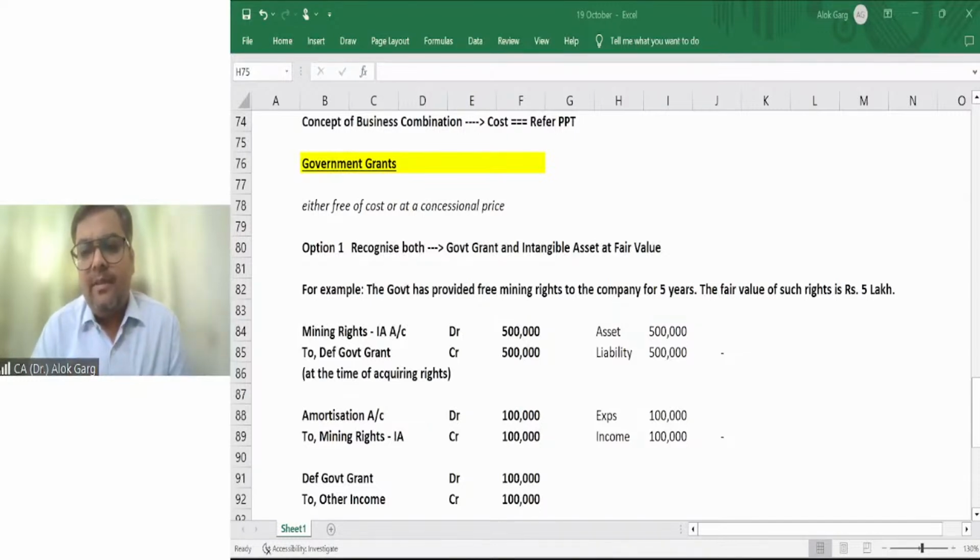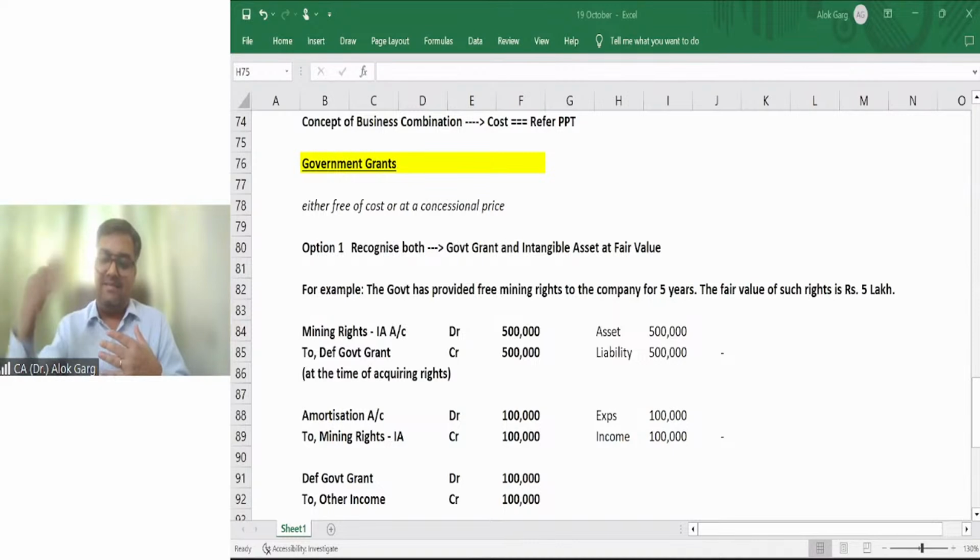Sir, in case we know both fair values, but the fair value of the incoming asset is more reliable than the fair value of the outgoing asset, the fair value of the asset acquired is more reliable than the fair value of the exiting asset. In that case, friends, whichever fair value is more reliable, you have to take that fair value.